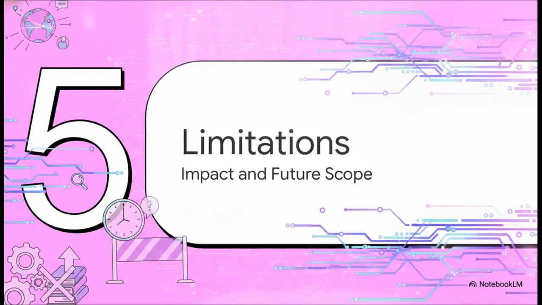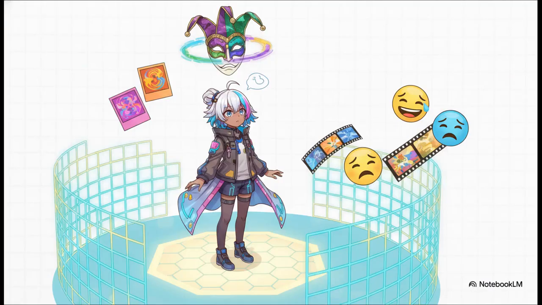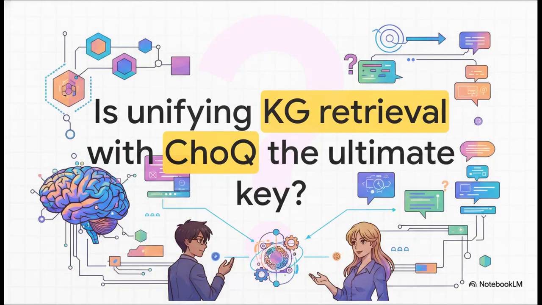Section 5. Limitations and Impact. Now, as with all cutting-edge research, there are definitely some limitations we need to talk about. Currently, this is a text-only approach. It lacks multimodal reasoning, meaning it cannot analyze political memes, images, or videos, which, let's face it, are a huge part of modern discourse. Second, the effectiveness is obviously bound by the limited scope of the knowledge graph you built. And finally, while it's miles better at handling nuance, extreme political sarcasm remains a notoriously difficult hurdle for AI to clear completely.